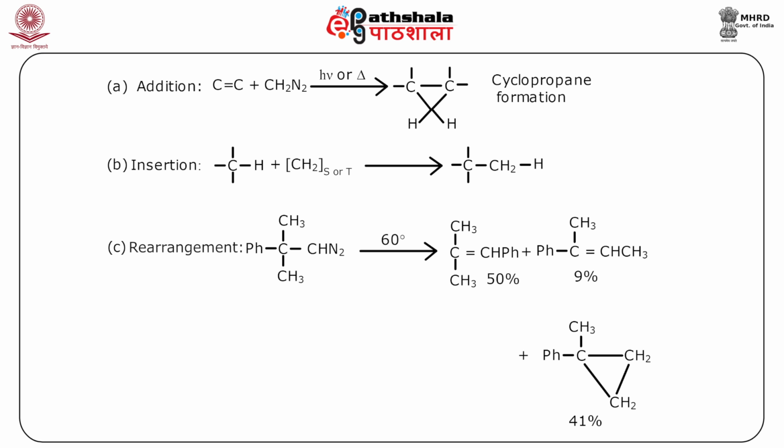In the rearrangement, as you can see here, starting from this, as heating is provided beyond 60 degrees, N2 goes, you get the carbene, and then there can be migration of the phenyl or the migration of methyl, and correspondingly we may end up with any of these products, that is this particular alkene in 50% ratio, then 9% of this alkene, or you may get this cyclopropane derivative in 41% yield.